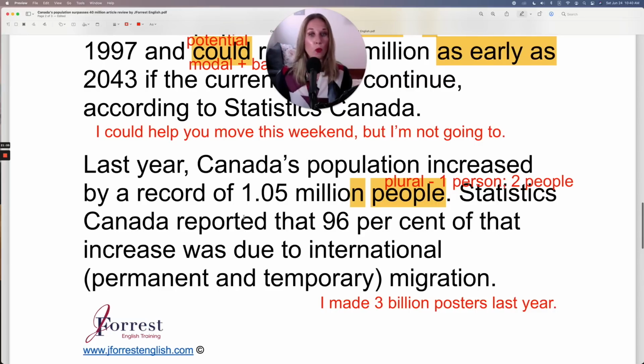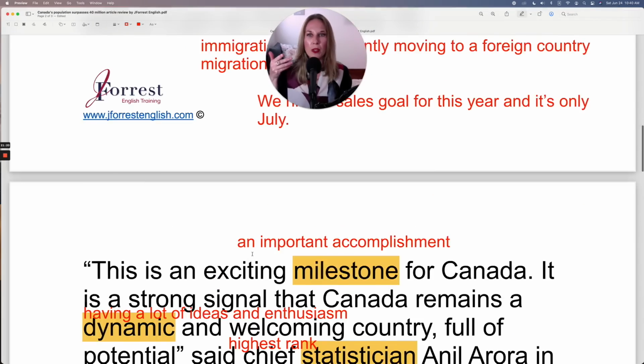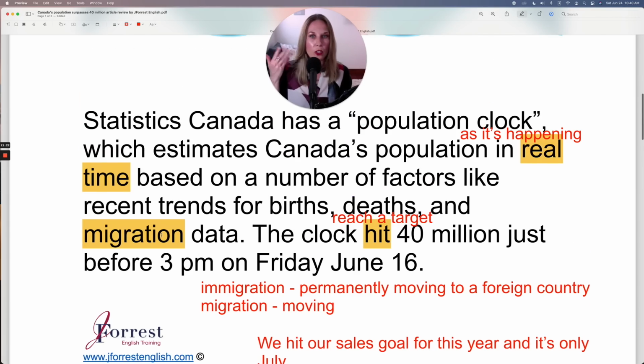Statistics Canada reported that 96% of that increase was due to international migration. So notice how here they put in brackets permanent and temporary. It would have been useful if they put that at the very top when we were talking about migration, so you knew.